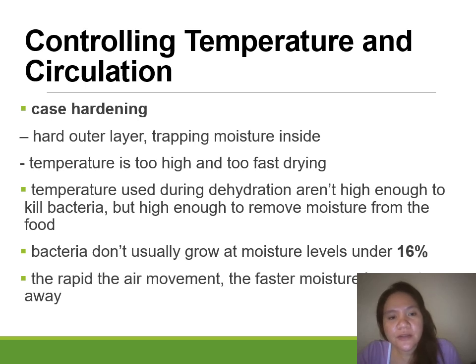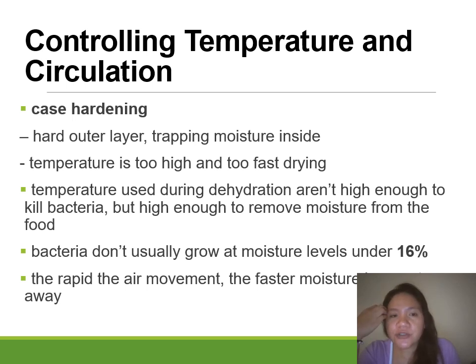Okay, so the more rapid the air movement, the faster moisture is removed away.